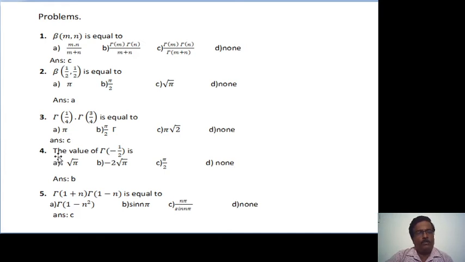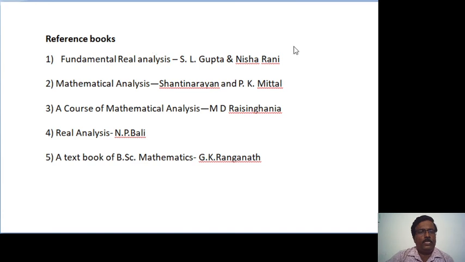Next, fourth problem, the value of gamma of minus 1 by 2 is: first option root pi, second minus 2 root pi, third root pi by 2, fourth none. Then fifth problem, gamma of 1 plus n into gamma of 1 minus n is equal to: first, gamma of 1 minus n square; second, sin n pi; C, n pi by sin n pi; D, none. So these are some reference books I have used.